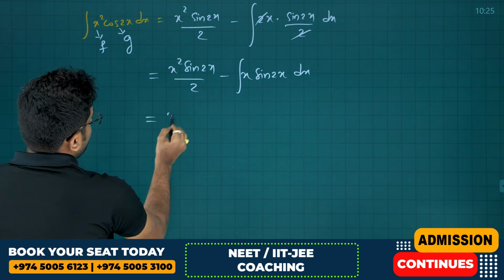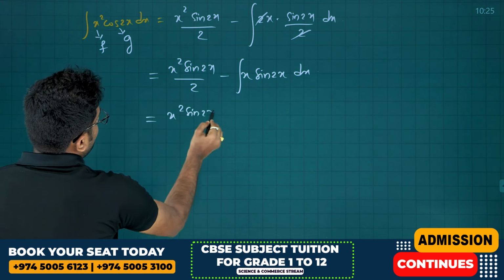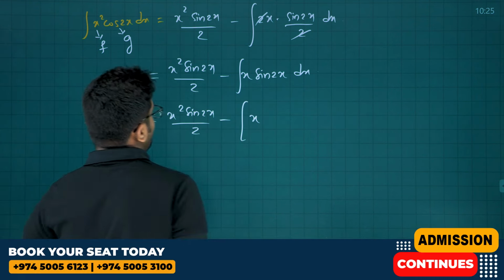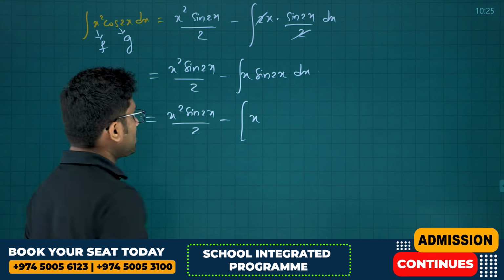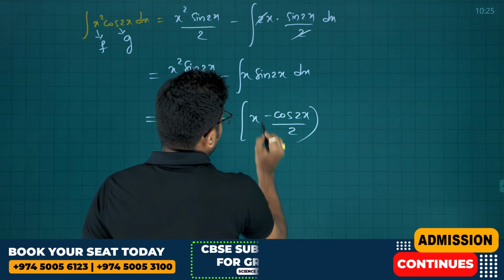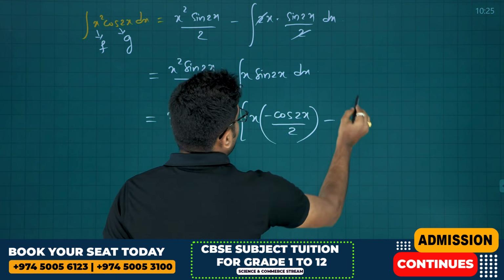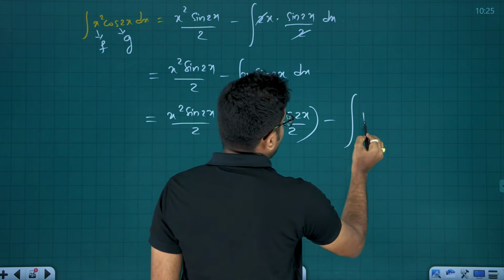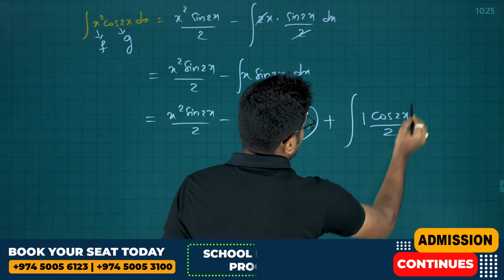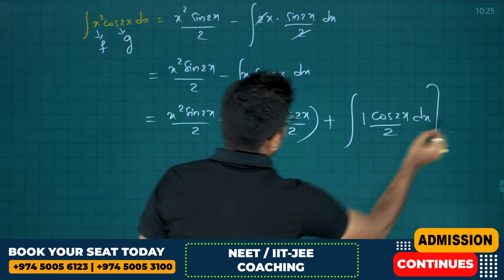Now that becomes x square sin 2x by 2 minus again f of x into integral g of x dx. For sin, the integral is minus cos 2x by 2, minus for x it is 1 into minus, plus integral cos 2x by 2 whole dx.